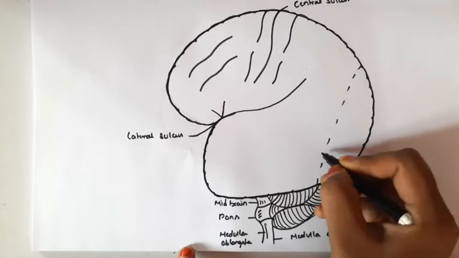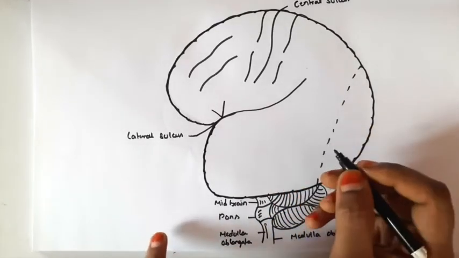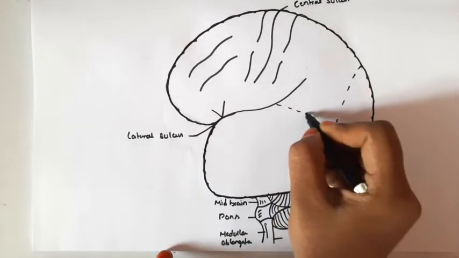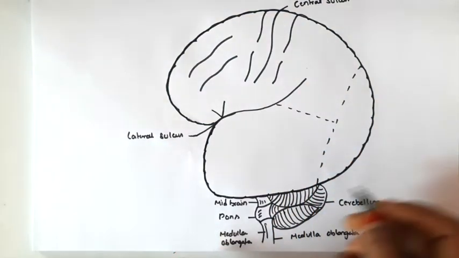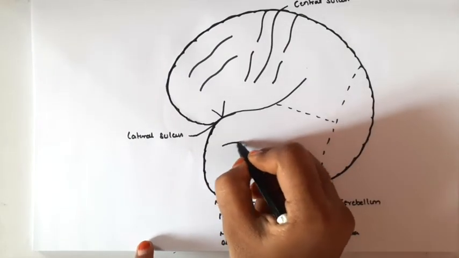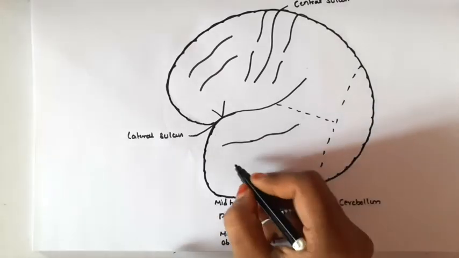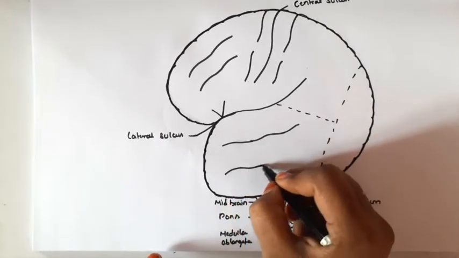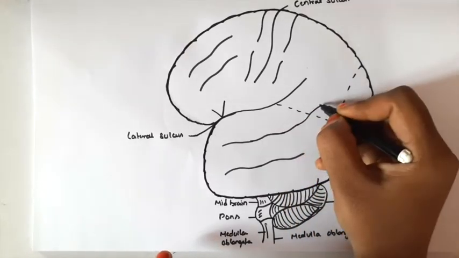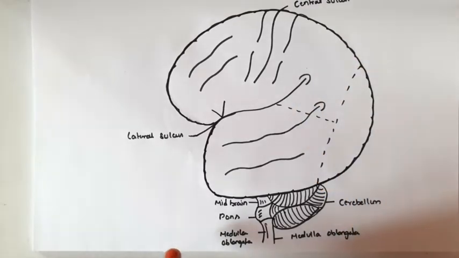This imaginary line divides the temporal lobe from the occipital lobe, and this imaginary line separates the temporal lobe from the parietal lobe. This is the temporal lobe. I am just drawing in the temporal lobe. These are the superior temporal sulcus and inferior temporal sulcus. They divide that portion into three parts: superior, middle, and inferior temporal gyrus. And the superior temporal sulcus is enclosed by a gyrus.